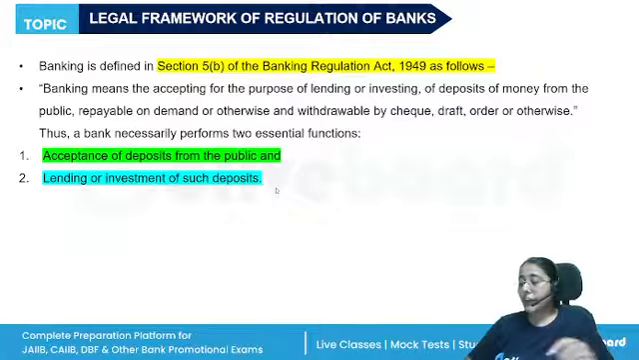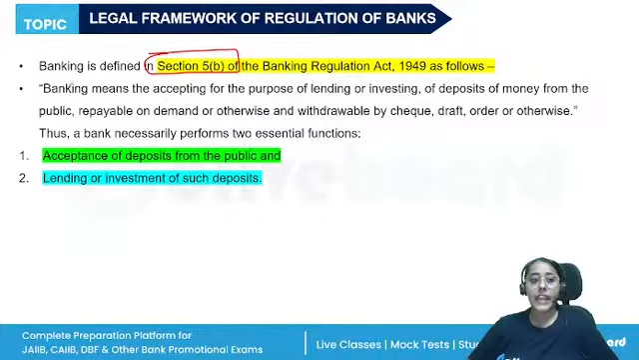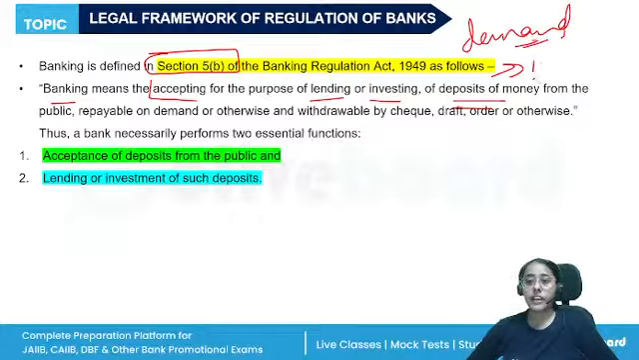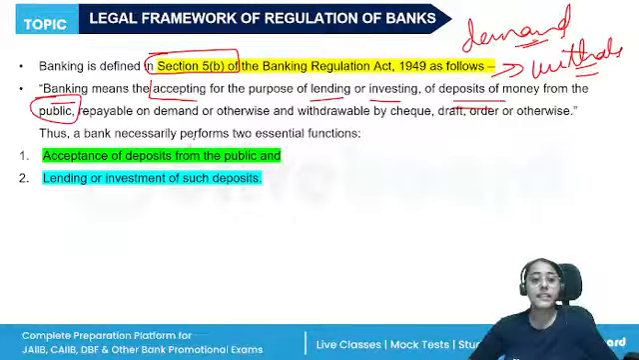First, one very important section from our Banking Regulation Act which defines banking is section 5(b). It defines banking as accepting, for the purpose of lending or investing, deposits of money. When we are talking about deposits of money, I hope you remember these deposits are demand deposits, which are withdrawable on demand. These deposits are accepted from the public. These deposits are repayable on demand through check, or any other mode like draft, order, or otherwise.